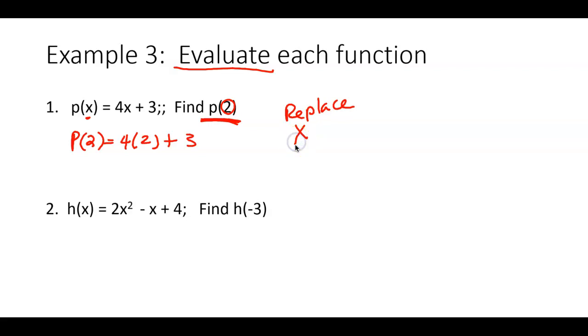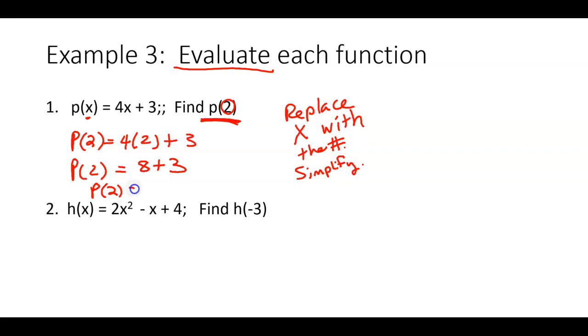and I would highly encourage you guys to write this. I know it seems stupid, but on the next slide I'm going to write something that's like it, but a little bit different, and it'll be helpful. So for here, replace x with the number. All right? And after that, you just simplify. So here we go. P of 2 equals 4 times 2 is 8. 8 plus 3 is 11. And there's my answer. We're going to put a box around it. And we're done.